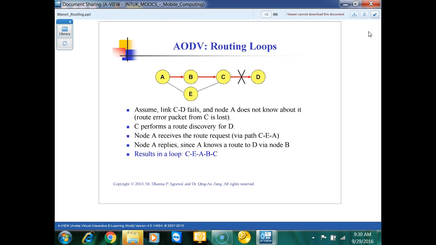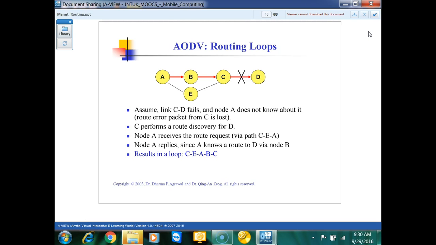Node A replies since A knows a route to D via node B. Via node B it will try to reply back. So here you see this results in a loop.